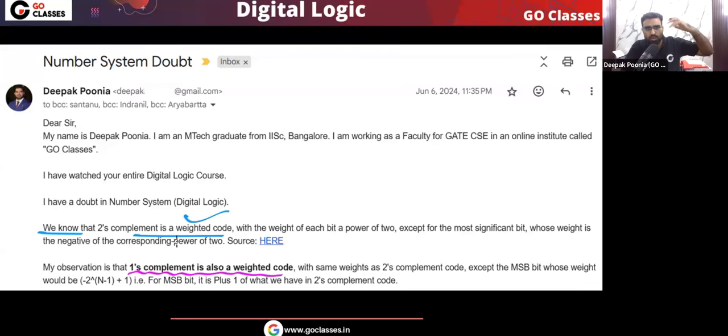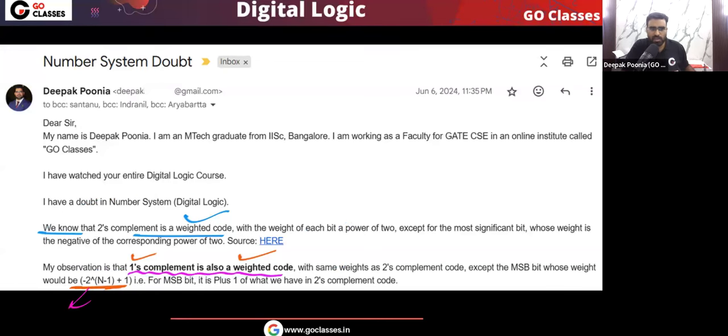Okay, mainly the credit goes to Chetan because it was discovered by Chetan. He was the first person to discover it. Then, from that observation of Chetan, Aditya basically took it to the next level and proved it. So let me tell you that this was the observation by Chetan: that one's complement representation is basically a weighted code. And this observation was made by Chetan that these are the weights. I will also show you what the weights of one's complement representation will be.